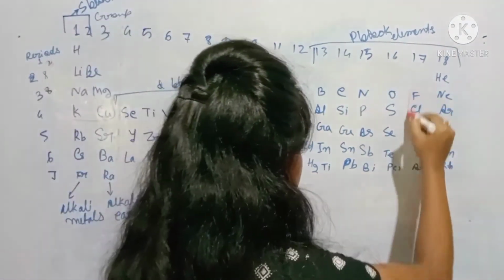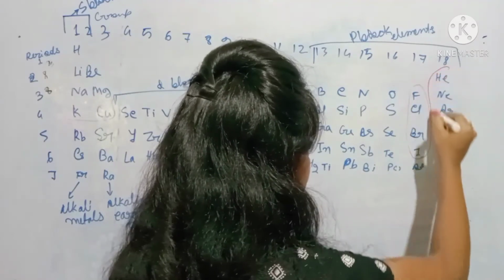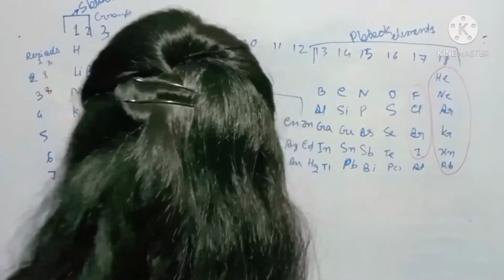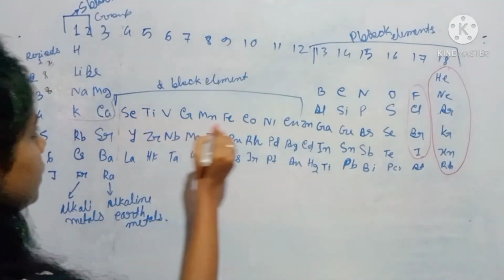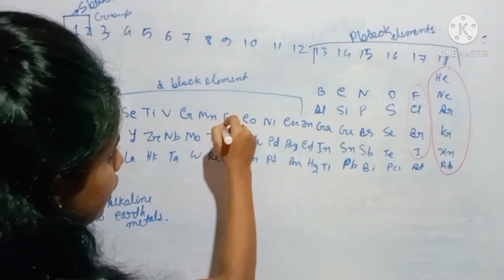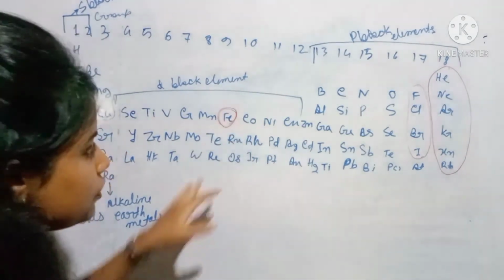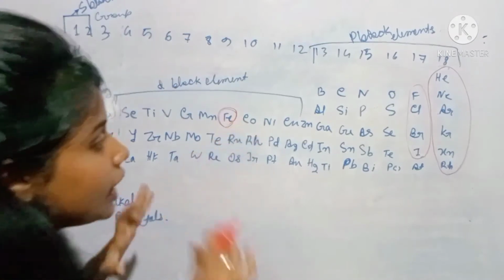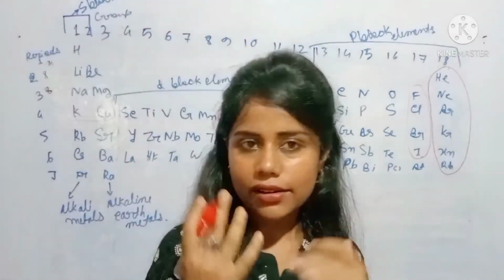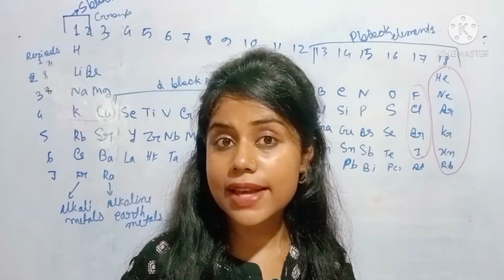Then those halogens, then those noble gases, and try to remember those. Like here we found iron, which I already told you about, that iron is an element, and we know that rusting occurs in iron. Why does this happen?